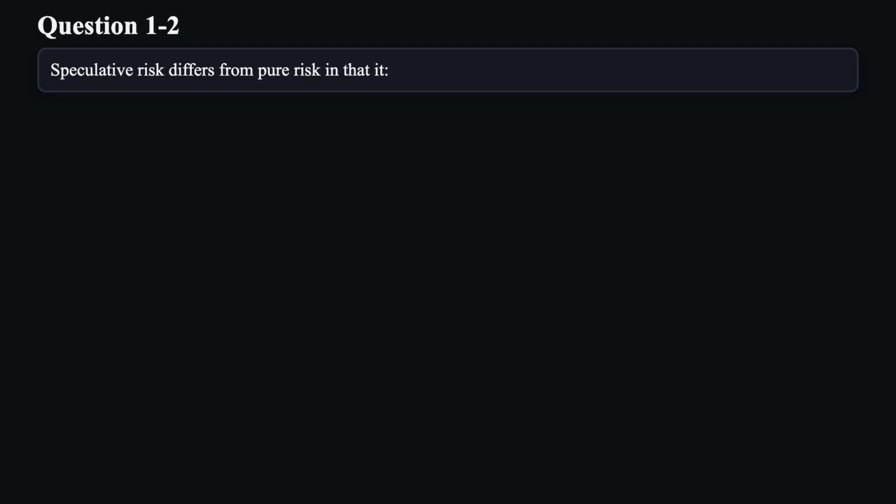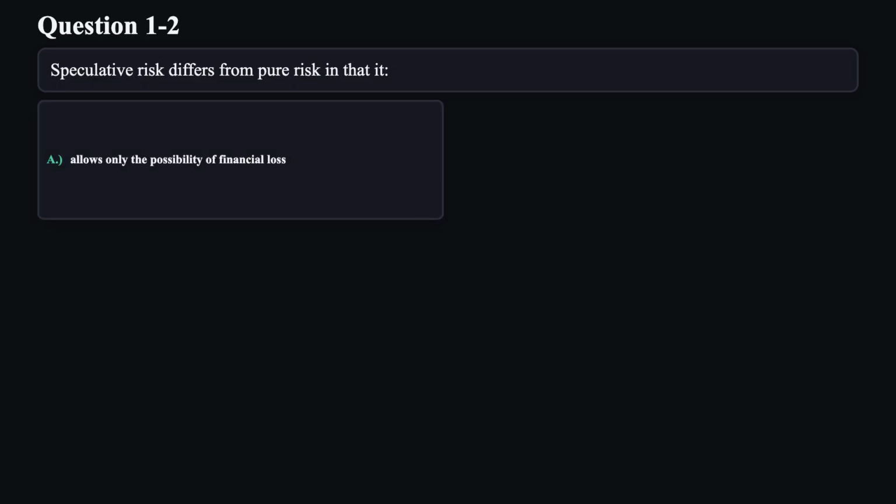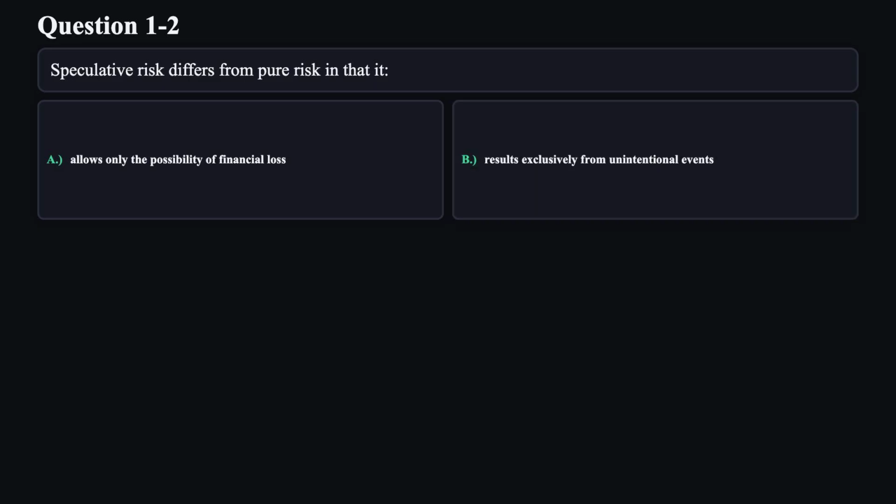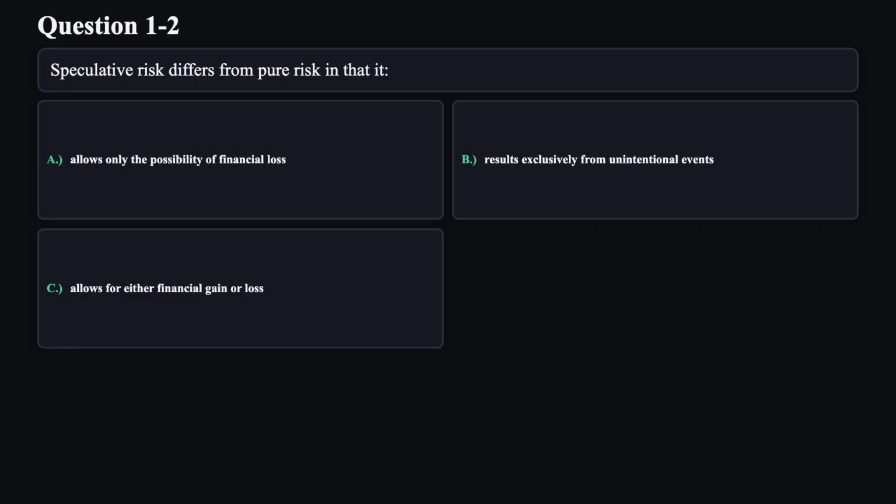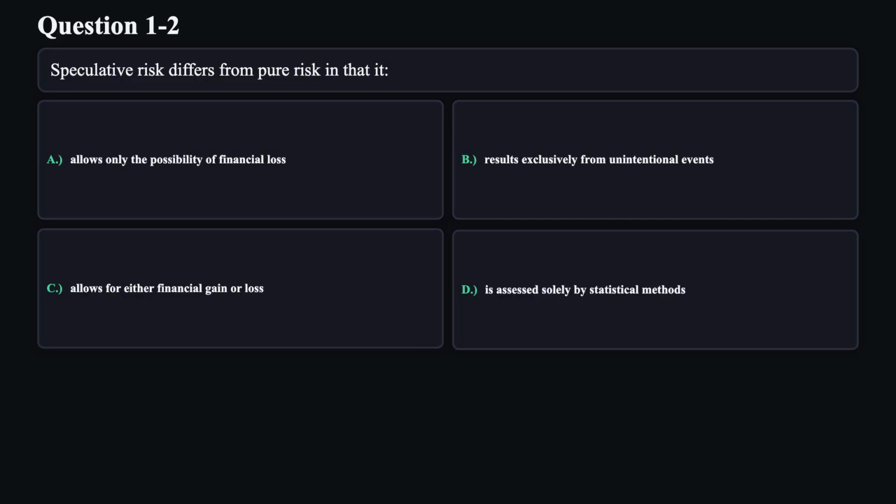Question 2. Speculative risk differs from pure risk in that it A. Allows only the possibility of financial loss. B. Results exclusively from unintentional events. C. Allows for either financial gain or loss. D. Is assessed solely by statistical methods.